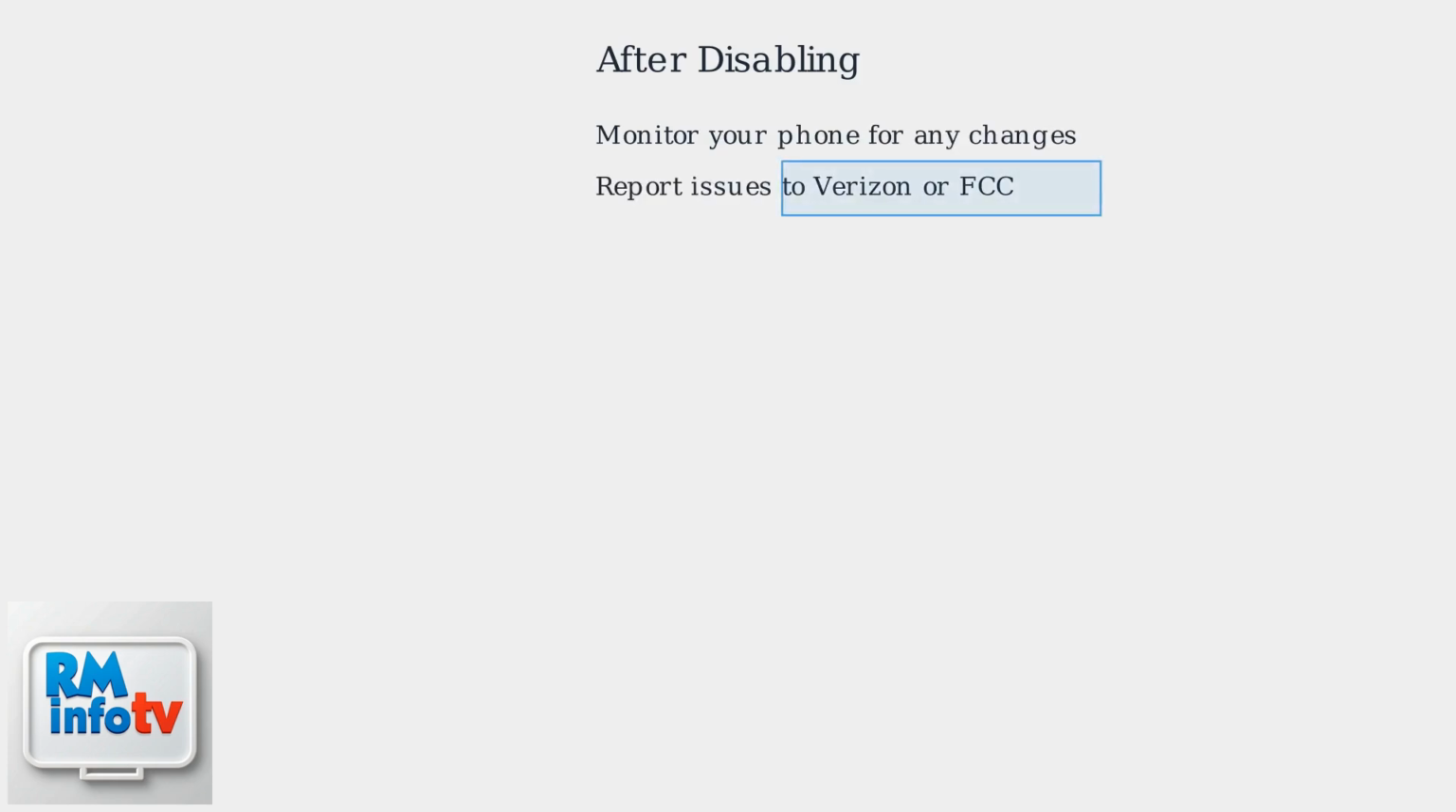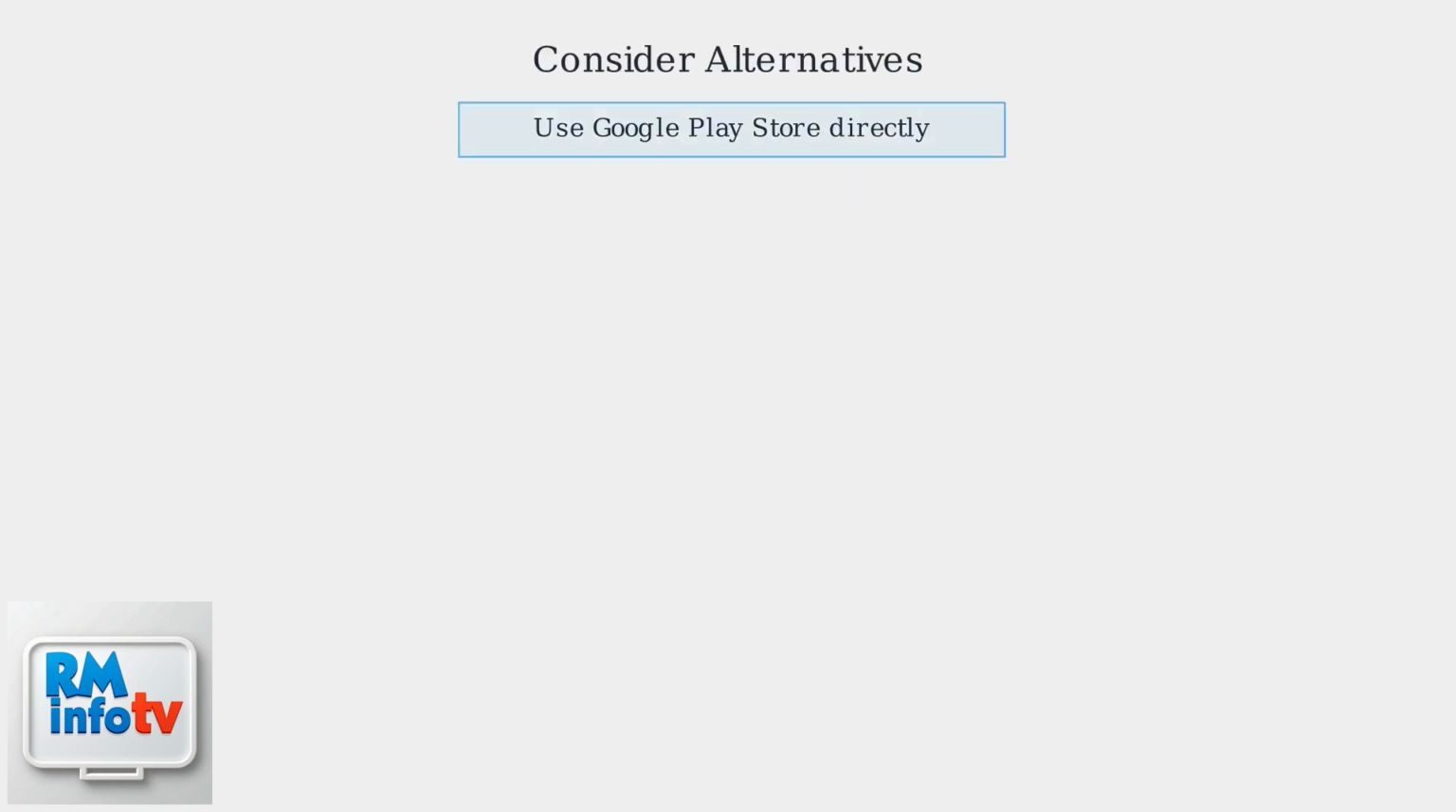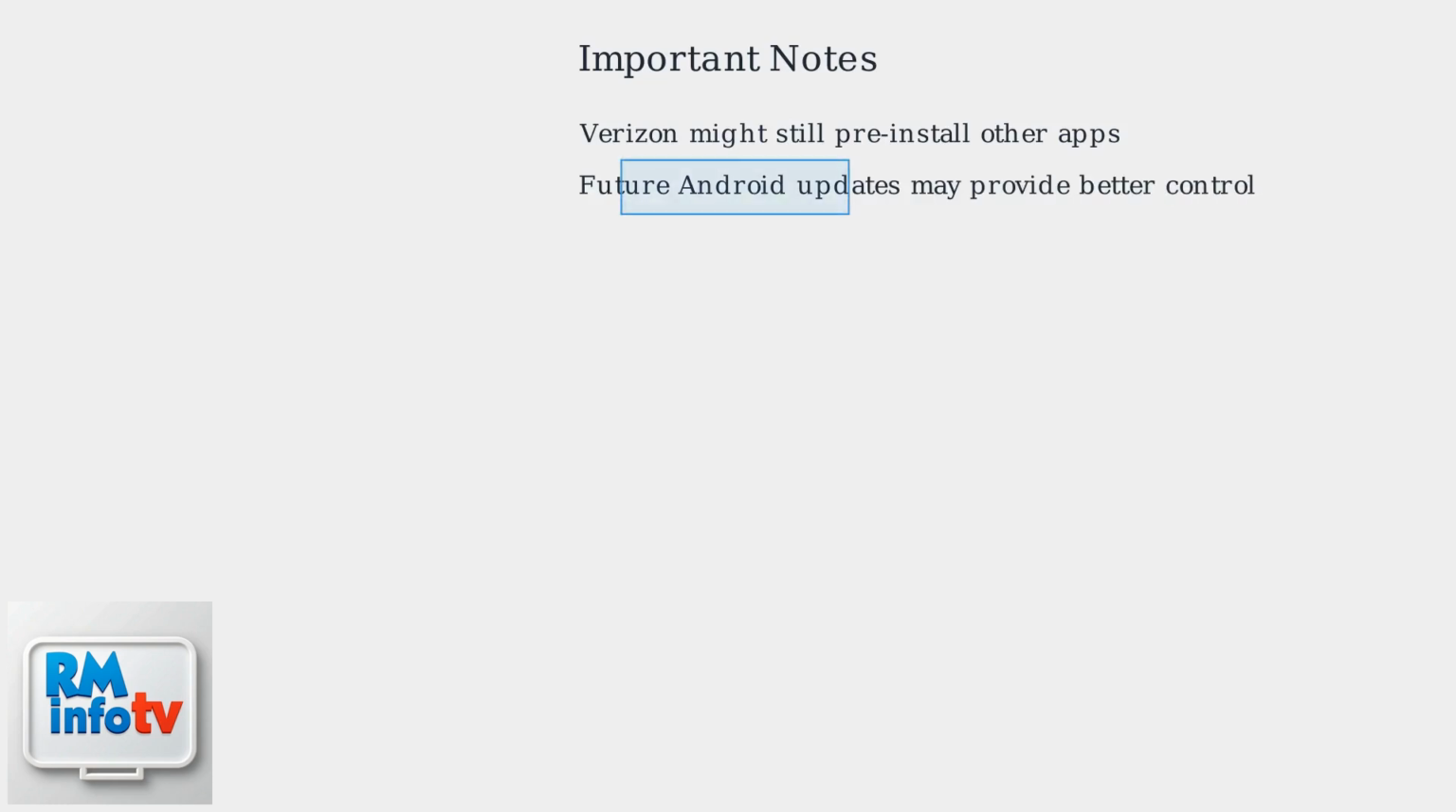After disabling, monitor your phone for any changes and report issues to Verizon or the FCC if problems arise. Consider using alternative app sources like the Google Play Store directly. Although disabling VAM works, note that Verizon might still pre-install other apps. Future Android updates may provide better control over pre-installed apps.